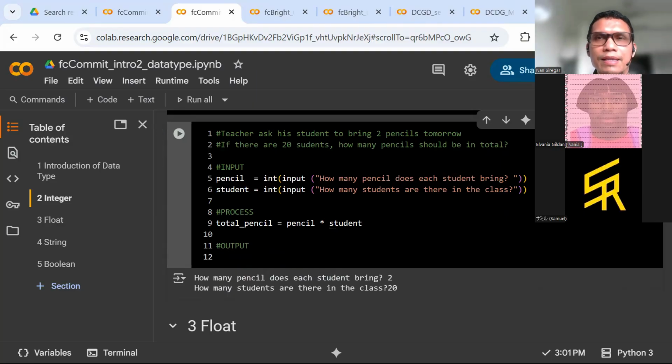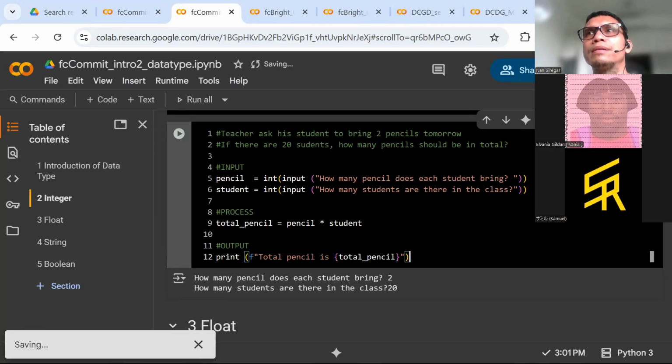In here you can do an output. How many pencils in total? Total pencil is, nah di sini kamu bisa buat total pencil is total pencil.